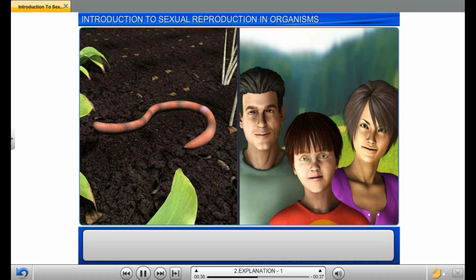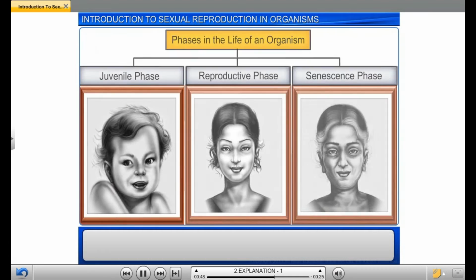Though organisms which engage in sexual reproduction vary in their external and internal structure, the pattern of sexual reproduction remains quite similar. All organisms, for instance, go through 3 phases of life: the juvenile phase, reproductive phase, and senescence phase.